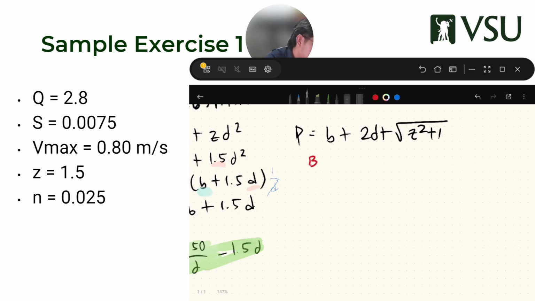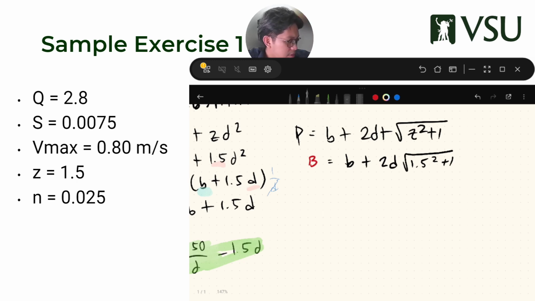B equals B plus 2D square root of 1.5 squared plus 1. So 1.5 squared plus 1 is a long value.